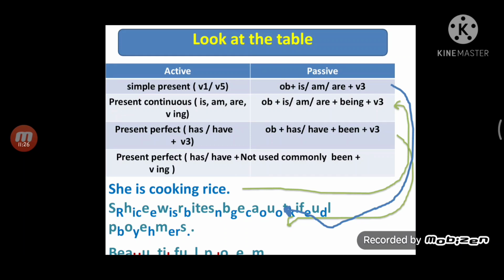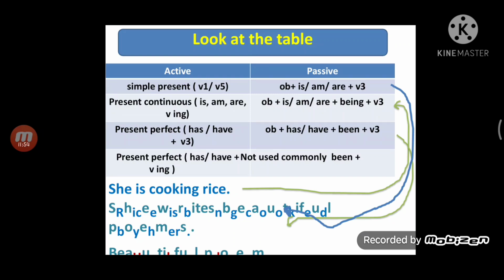Okay. So look at the table, how active is converted into passive voice. Suppose it's simple present tense. It is simple present tense: S plus V1 plus O. Then it is converted into object plus am/is/are plus V3. As usual, subject is replaced by object, object is replaced by subject.